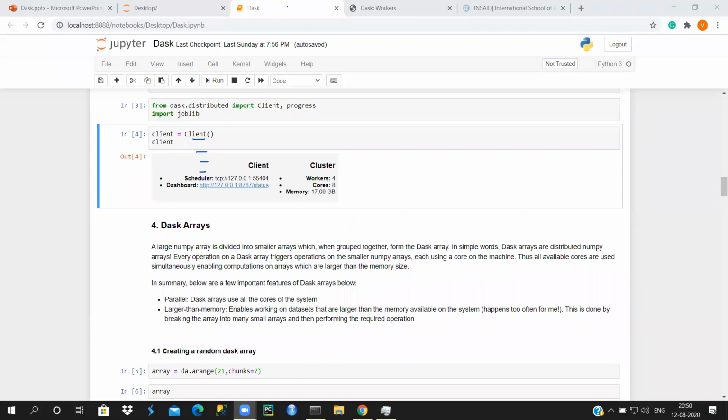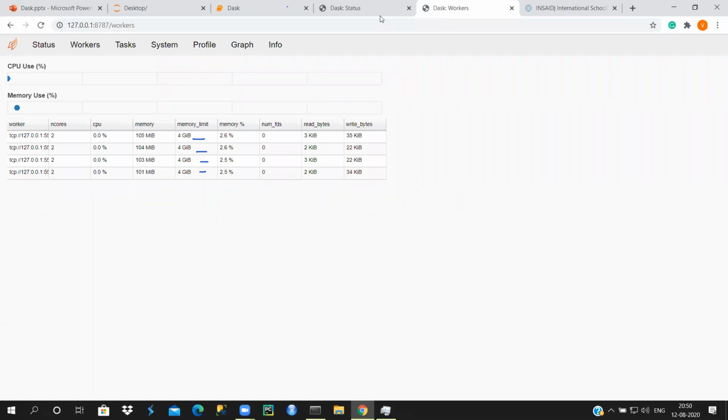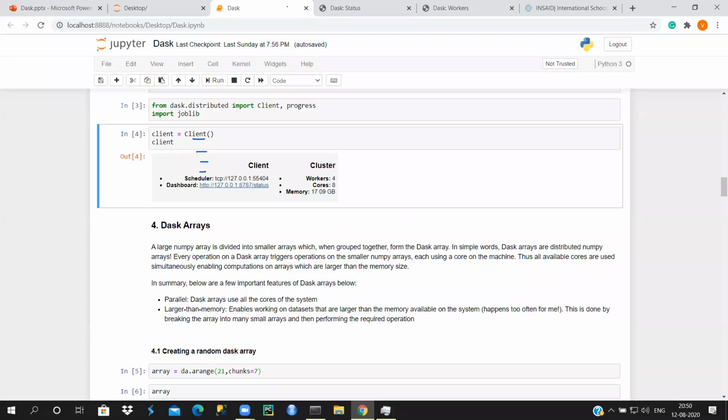How was the dashboard created? Simply click on this dashboard link. It's auto-created. You just get into this, and the dashboard appears. Then you can go to different tabs here and check your memory allocation, everything.